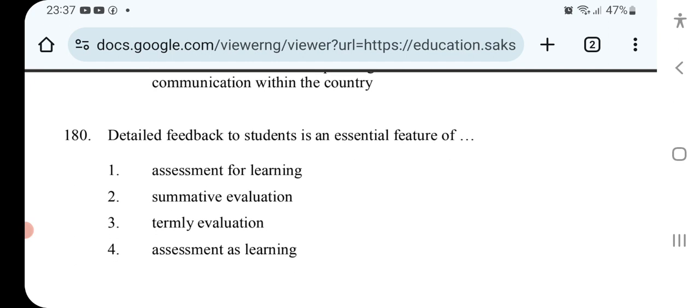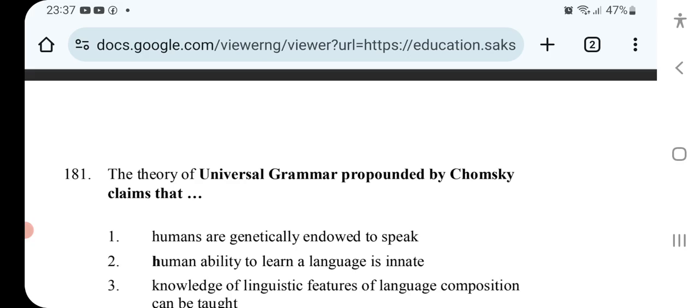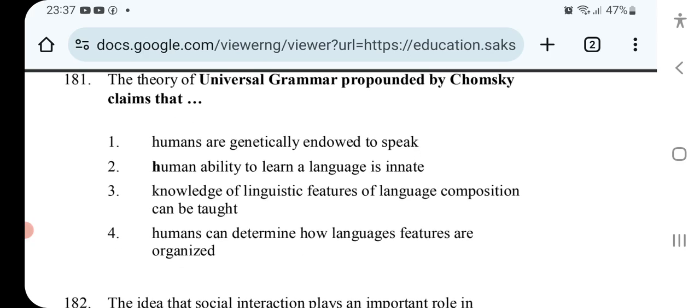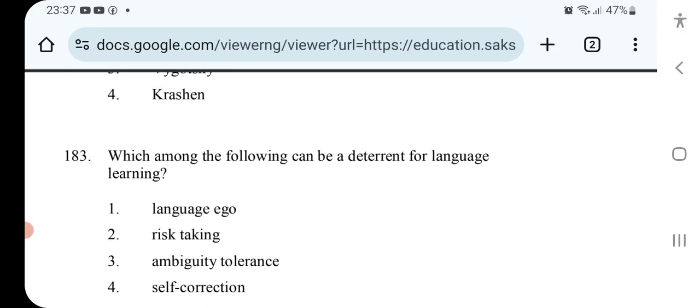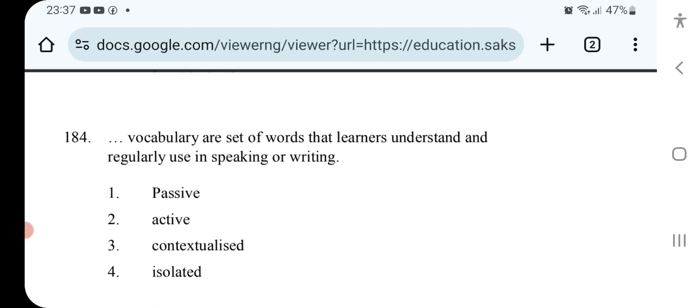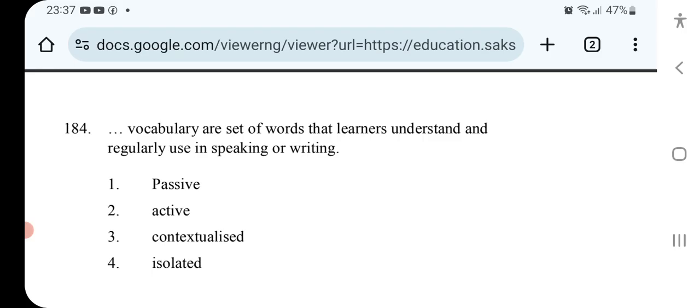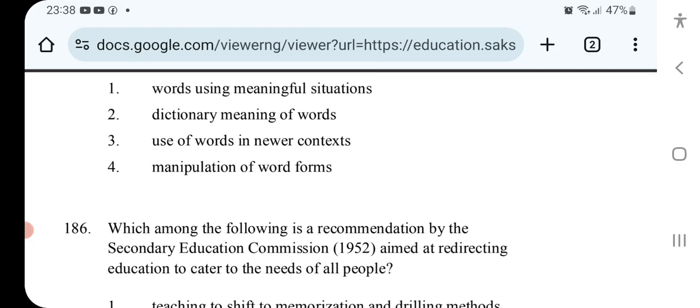Detailed feedback to students is an essential feature of Dash. The theory of universal grammar propounded by Chomsky claims that. The idea that social interaction plays an important role in cognitive development was first put forward by. Which among the following can be a deterrent for language learning? Vocabulary are set of words that learners understand and regularly use in speaking or writing. Contextualized teaching of vocabulary means teaching.